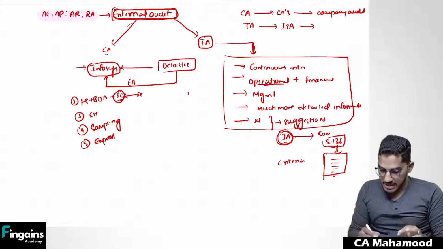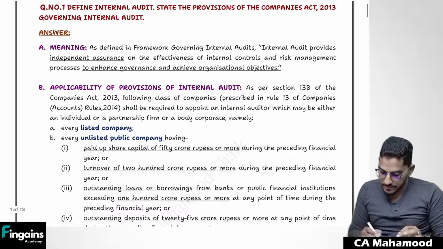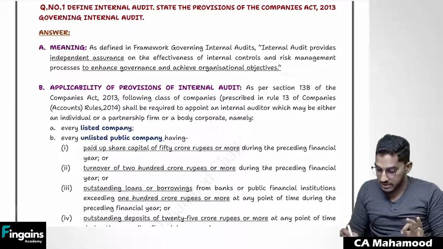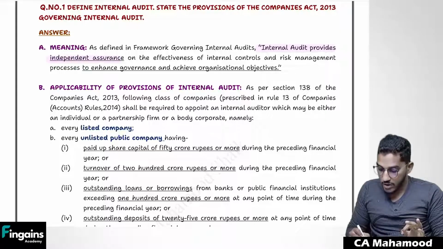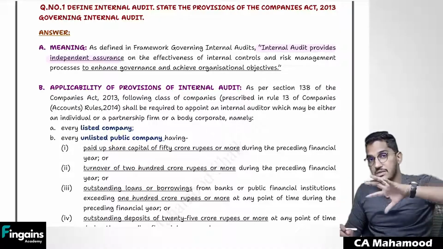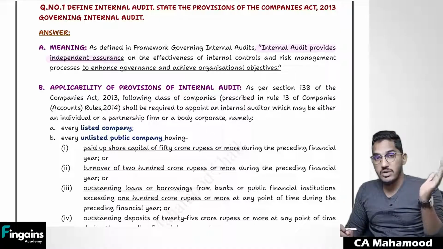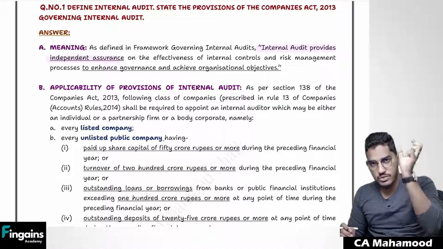So first of all, let us have a look at the definition of internal audit. As defined in the framework governing internal audit, it provides independent assurance on effectiveness of internal control. See here, they are all together changing the definition. In the external audit definition, they say the auditor will do independent examination of financial information. Financial information is the only scope.